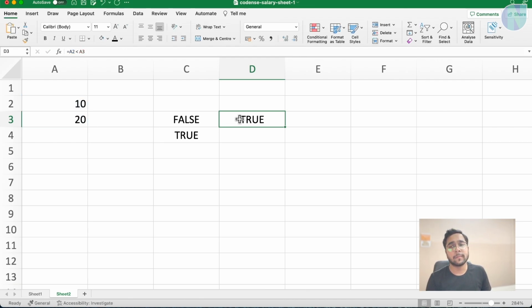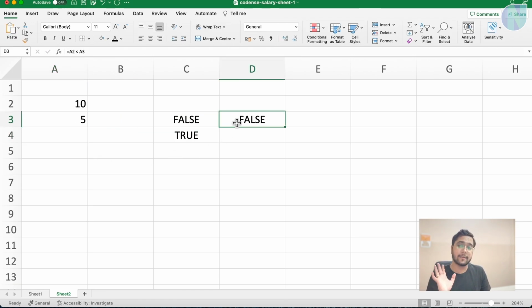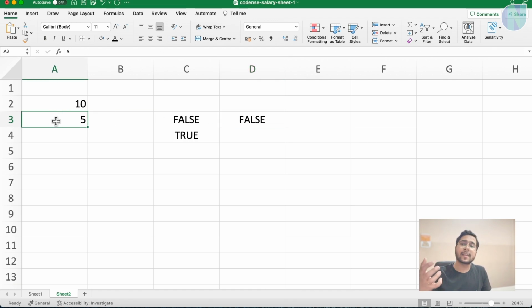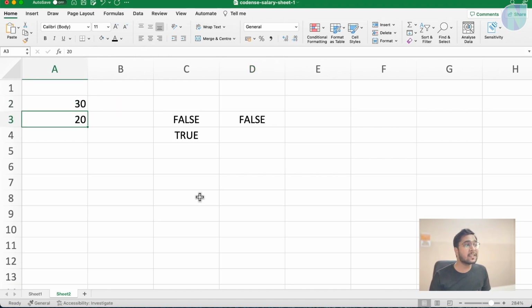Now suppose I change this value in the cell, you can see it will become false side by side. So every expression in the Excel sheet is evaluated in real time. If I make it 20, it will again become true. Focus on this cell, how this cell changes. If I make it, suppose, 30, it becomes false instantly.